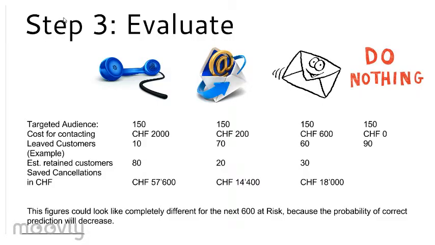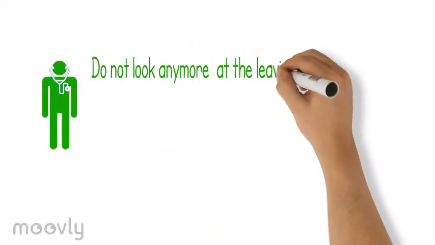Based on the probability ranking and the communication cost, you will receive, as shown, a recommendation of how many customers have to be contacted by which channel, taking into consideration the communication costs versus the saved customers. Do not look anymore at the leaving customer.